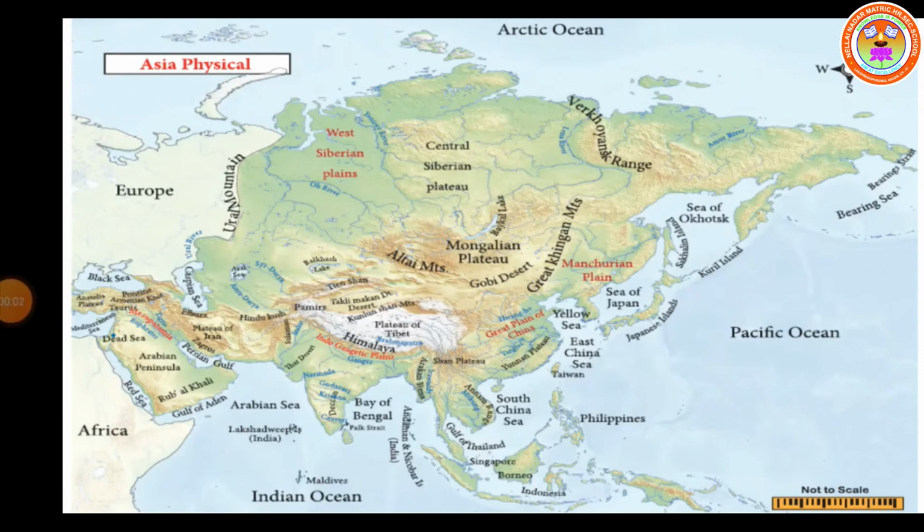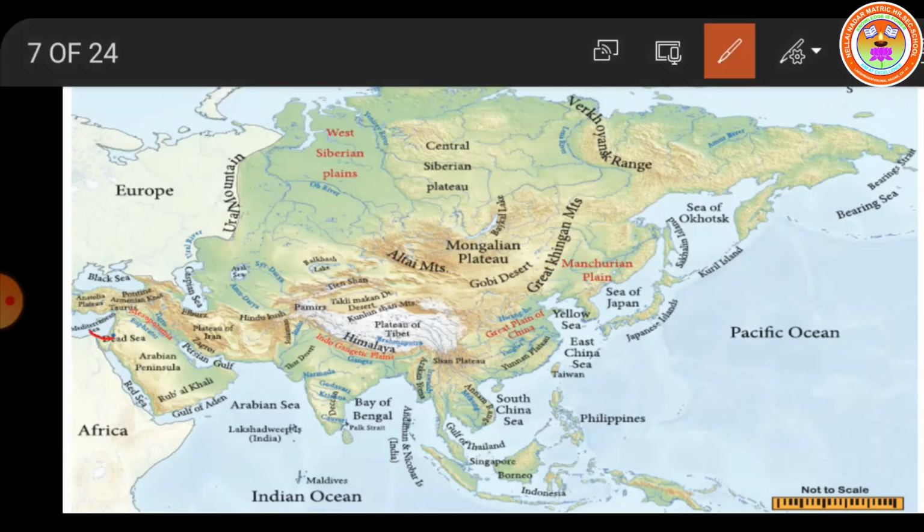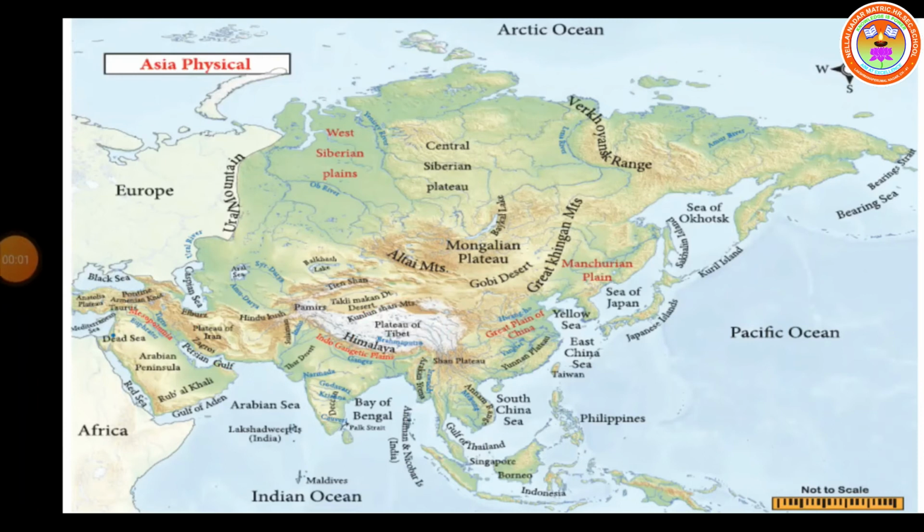The important plateaus of the continent Asia are the plateau of Anatolia, that is from Pontine to Taurus, the plateau of Iran, that is from Elburz to Zagros, the plateau of Tibet, that is from Kunlun to Himalayas. I will show you one by one now. This is the plateau of Anatolia, and this the plateau of Iran, and this one is the plateau of Tibet. Among these three, Tibet is called the roof of the world, and it is also known as the third pole because of its cold weather, largest reserve of fresh water, and inhospitable environment. Is it clear, children?